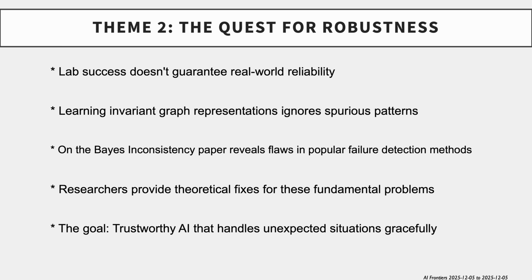Theme 2 is the quest for robustness, building AIs that work in the real world, not just the lab. Lab success doesn't guarantee real-world reliability. Learning invariant graph representations ignores spurious patterns. The paper On the Bayes Inconsistency of Disagreement Discrepancy Surrogates reveals flaws in popular failure detection methods. Researchers provide theoretical fixes for these fundamental problems. The goal is trustworthy AI that handles unexpected situations gracefully.